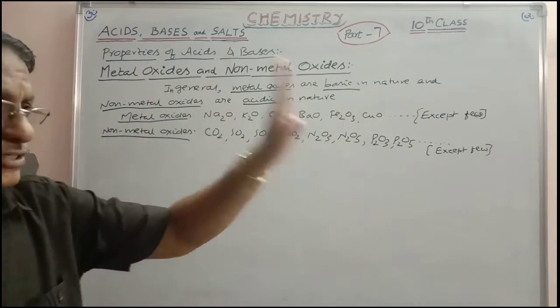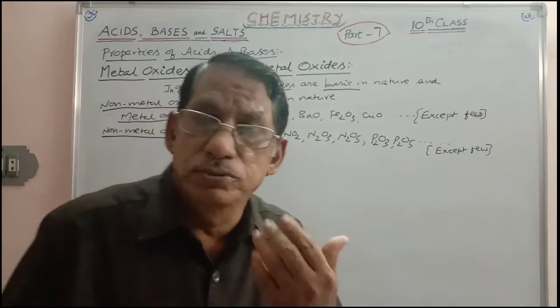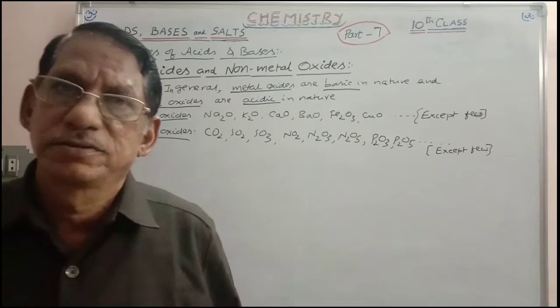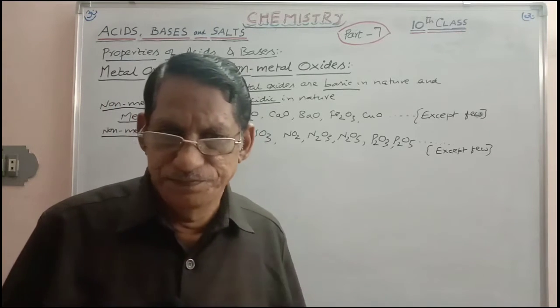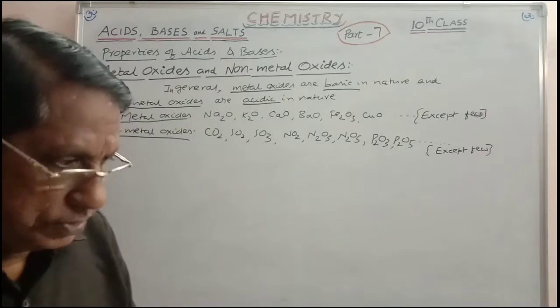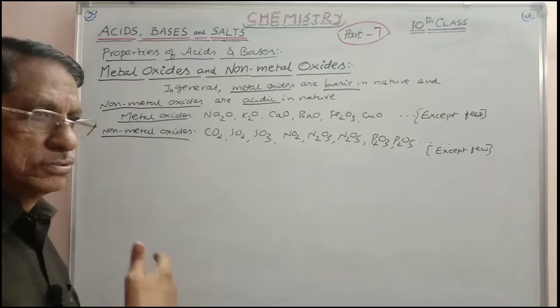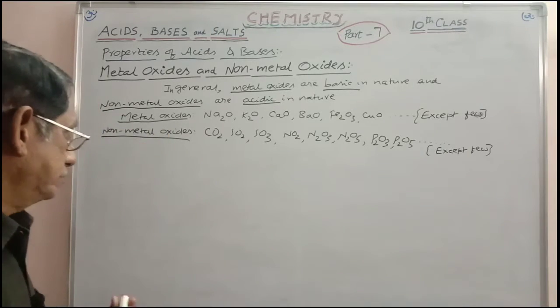So this is the generalization. Now we have to prove the acidic character of non-metal oxides and basic character of metal oxides. So we are considering examples to prove the basic and acidic nature.